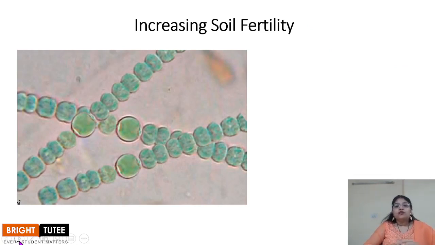Now, let's talk about another important usage of microorganisms, that is, increasing soil fertility. How does it do so? Let's understand. Plants need nitrogen for their growth, right?